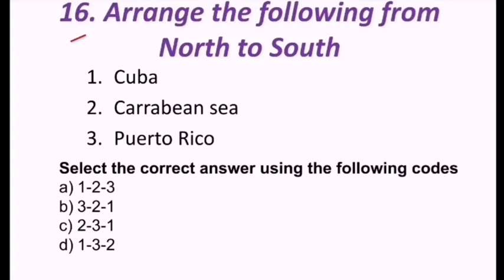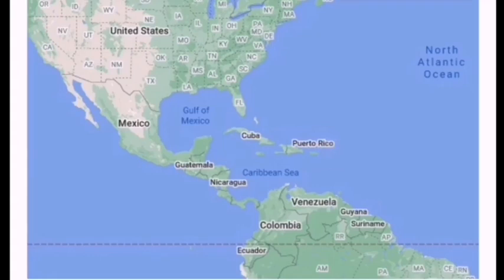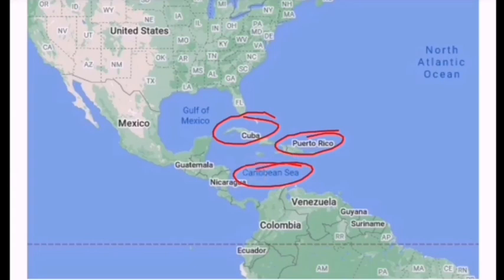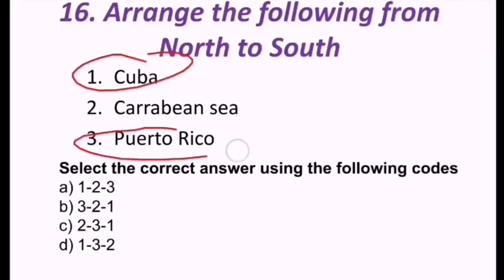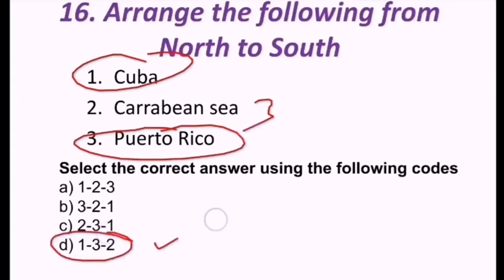Next question reads, arrange the following from north to south. Cuba, Caribbean Sea, Puerto Rico. Look at this. Cuba is first, next Puerto Rico, next Caribbean Sea. So 1, 3, 2. D is the correct answer. Cuba, Puerto Rico and Caribbean Sea.